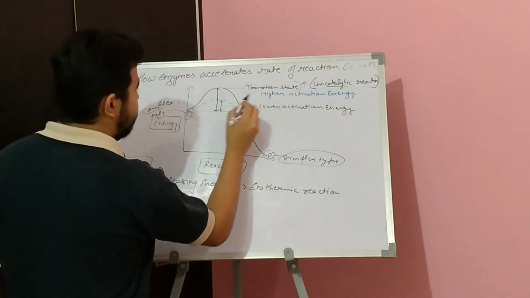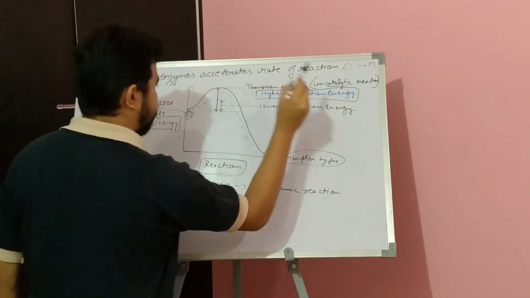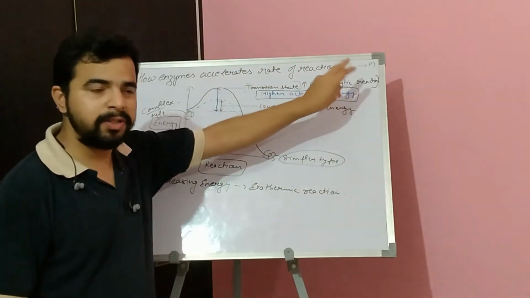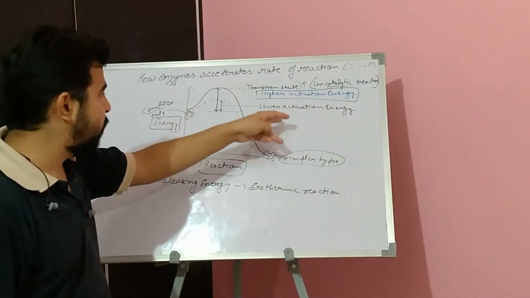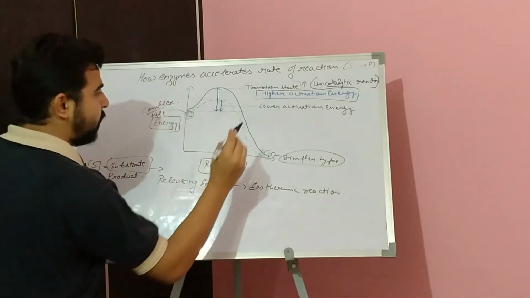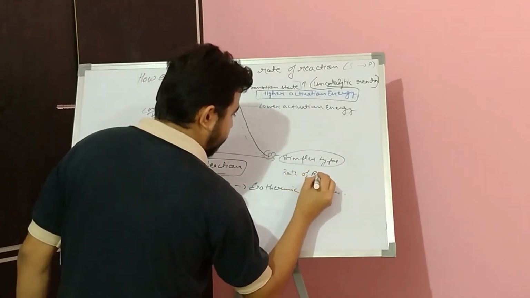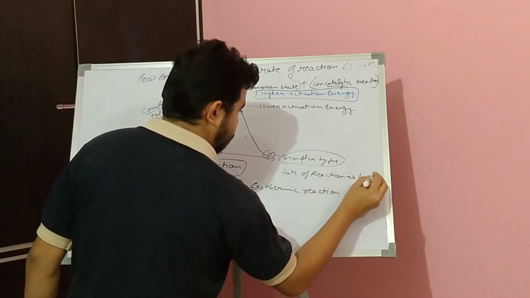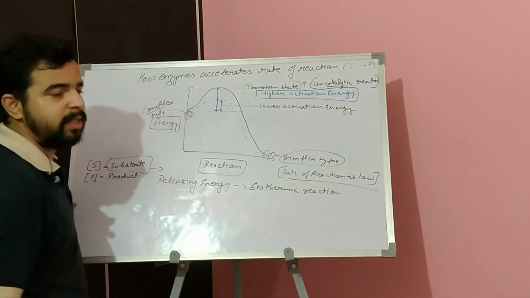This means higher activation energy. The transition state is increased due to the absence of enzyme, giving higher activation energy, and due to high activation energy, the rate of reaction is lower. So this condition is when there is no enzyme present.